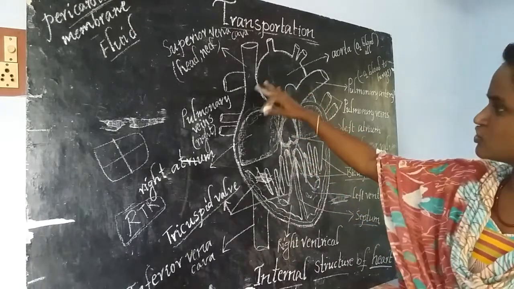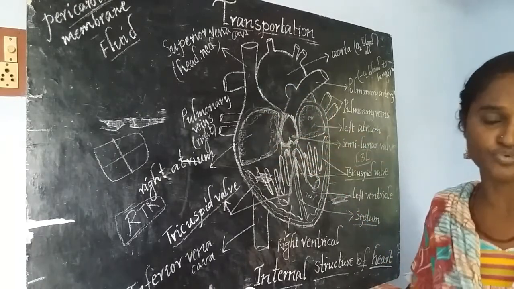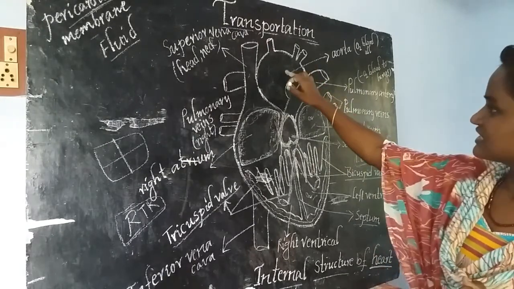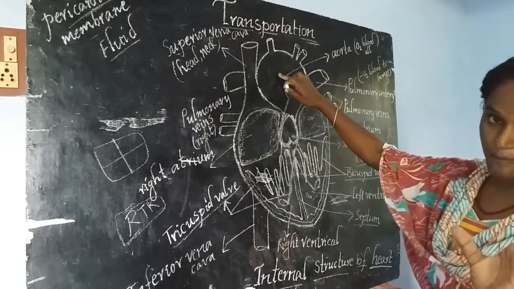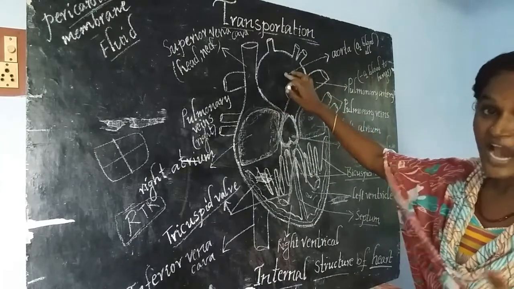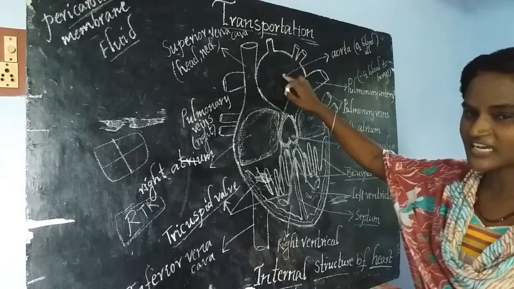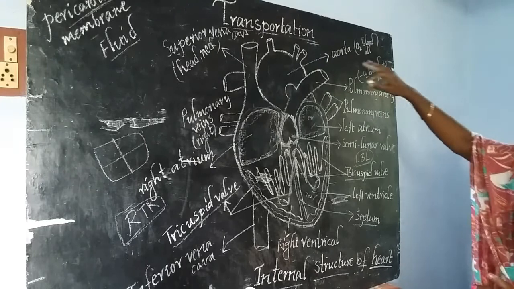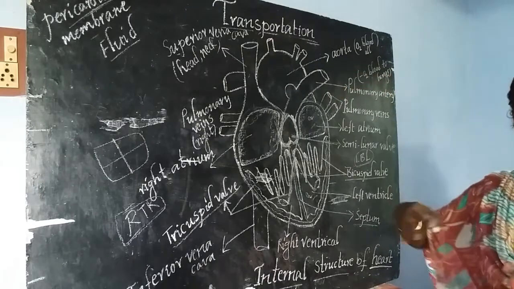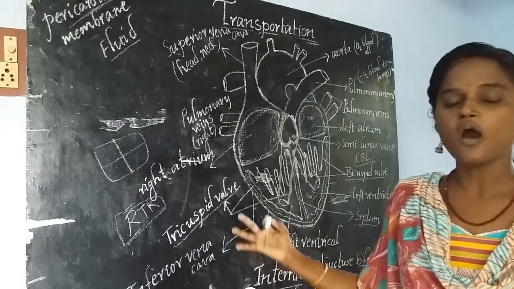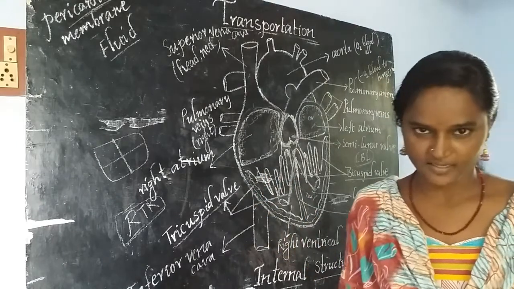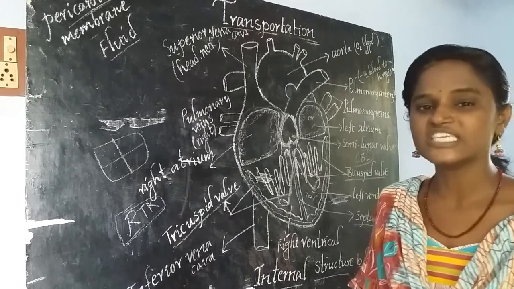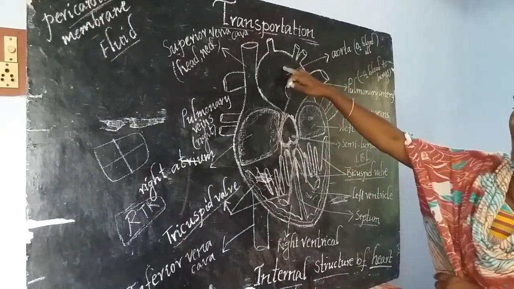Okay, if we talk about the function of different blood vessels which are attached to the heart, first we are going to discuss the big artery. What is that? Aorta, the systemic aorta. The function of the systemic aorta is to send oxygenated blood to all parts of our body. All parts of our body are able to receive blood from the systemic aorta.